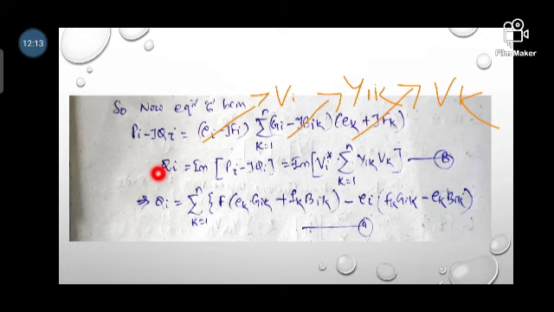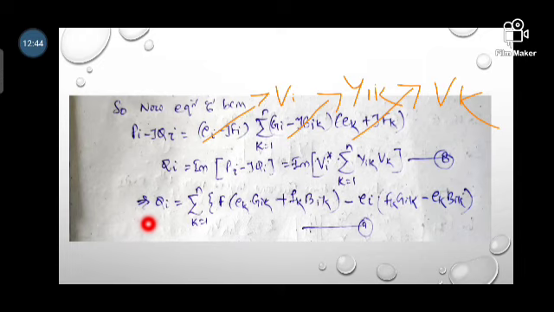If you want to find the reactive power, the reactive power is in the imaginary part and the active power is in the real part. So taking the imaginary part of this equation, the imaginary part of Pi minus jQi is equal to minus the imaginary part of Vi conjugate times the summation of k is equal to 1 to n Yik Vk, that is equation number 8.